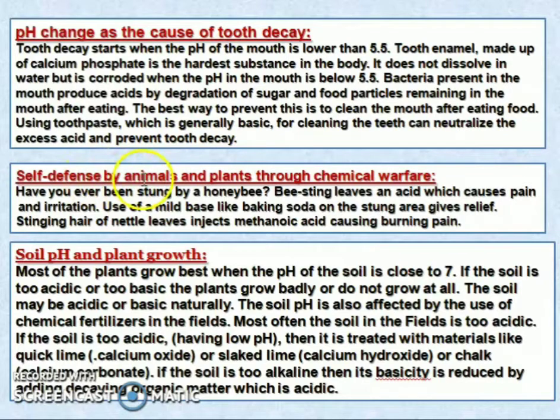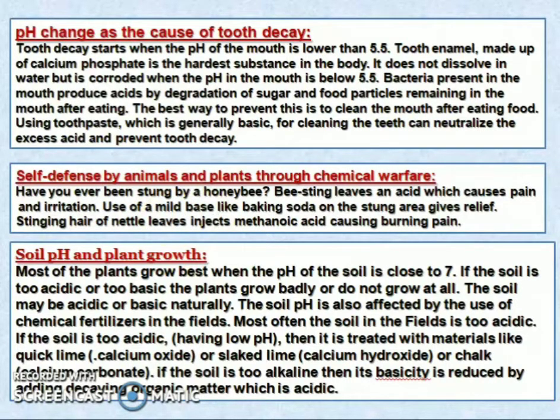Self-defense by animals and plants through chemical warfare. Have you ever been stung by a honeybee? The bee sting leaves an acid which causes pain and irritation. So use of a mild base like baking soda on the sting area gives relief. The stinging hair of a nettle leaf injects methanoic acid causing a burning pain.